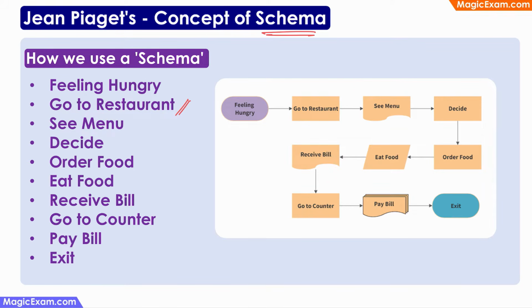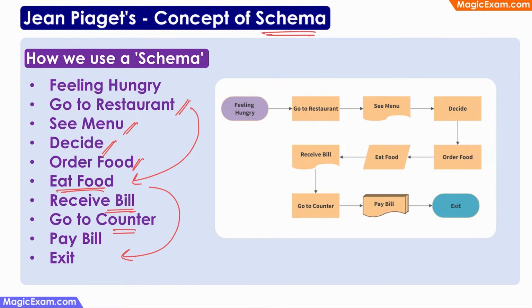Right? And once I go into the restaurant, I can't directly start eating food. I know that first I have to see the menu. And after seeing the menu, I have to decide. And then I have to place an order. And then I will receive the food. And after eating the food, I can't directly exit. What I have to do next is receive the bill. I have to go to the counter and pay the bill.